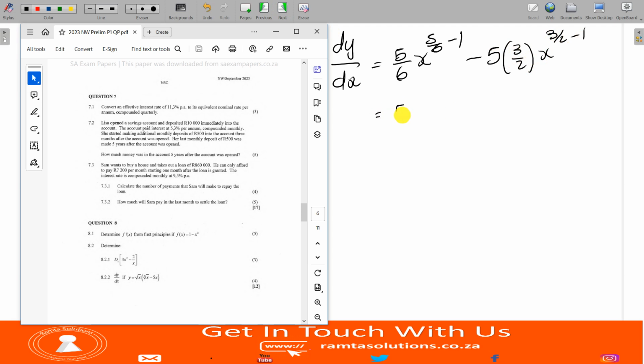And what do we have? 5 over 6, and then minus 1 over 6. You guys have calculators. 5 over 6 minus 1 becomes negative 1 over 6. All right? Now this here becomes 15 over 2 x to the half. Okay, so this is your dy by dx. Remember, you can write this answer directly instead of starting from here. There's nothing wrong. Okay, perfect.